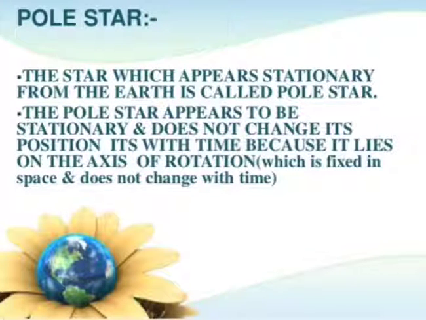Now, the pole star. The star which appears stationary from the earth is called the pole star. We have read that stars show motion, but there is one star which is stationary at its position, that is the pole star. The pole star appears to be stationary and does not change its position with time because it lies on the axis of rotation, which is fixed in space and does not change with time. So why does the pole star appear stationary? Because of its position, which is on the axis of the earth.